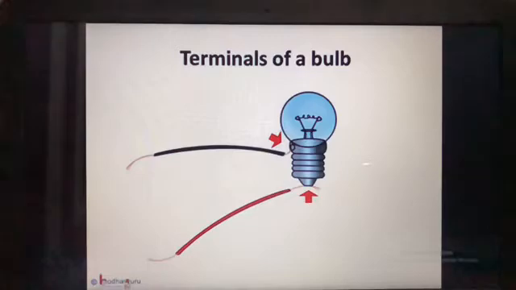The second place is the tip of the metal base of the bulb. These places are called terminals. So, like a cell, the bulb also has two terminals. To reiterate, the base of the bulb and the metal tip of the base are the two terminals of the bulb. Both of these terminals have to be connected to different ends of the cell so that the current can flow through both the terminals of the cell to make the bulb glow.